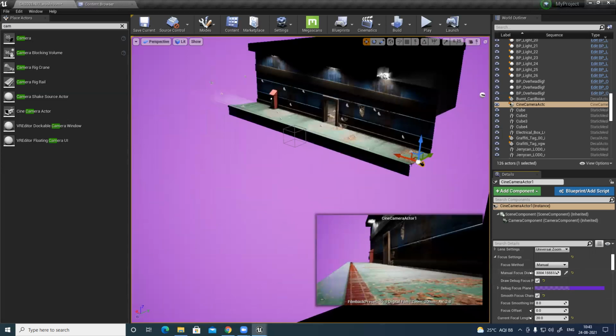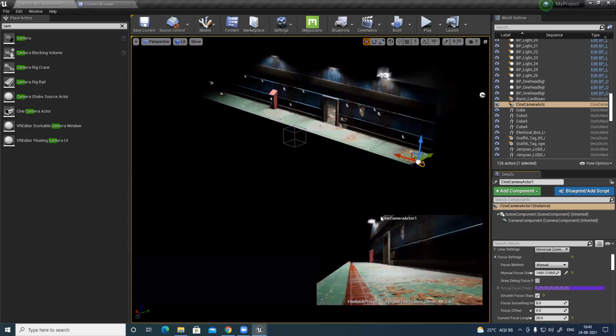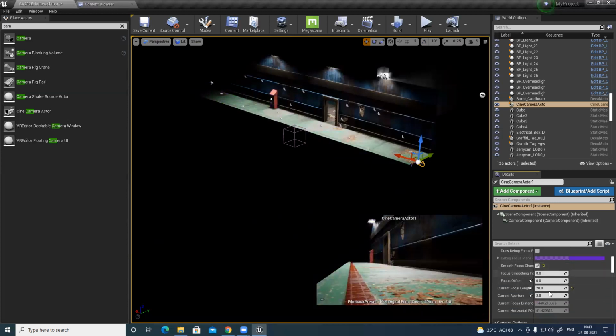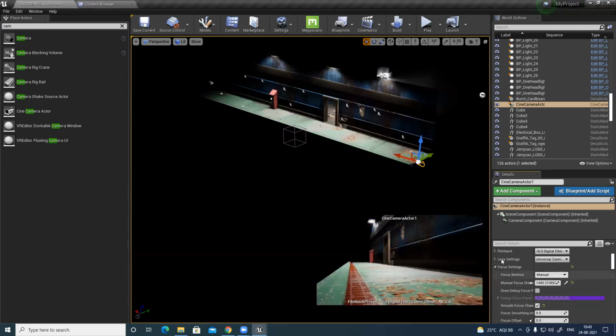See, I'm reducing it. So here is my focus. Now your background will become blurry. You can see it here. Now I want to make it a little blurry. I'm using universal zoom.